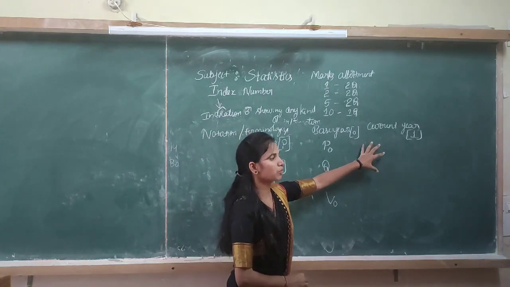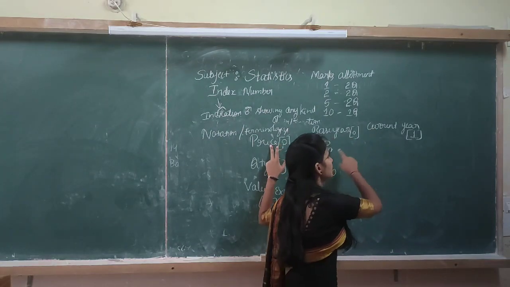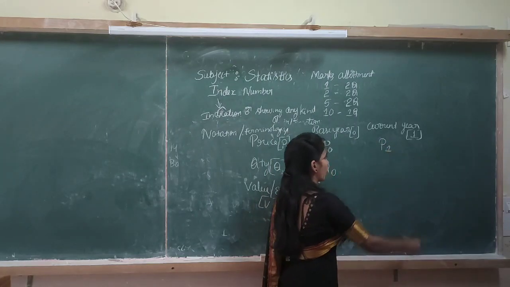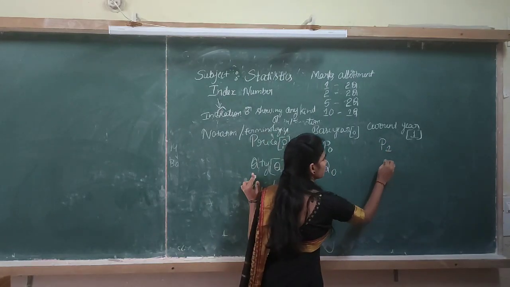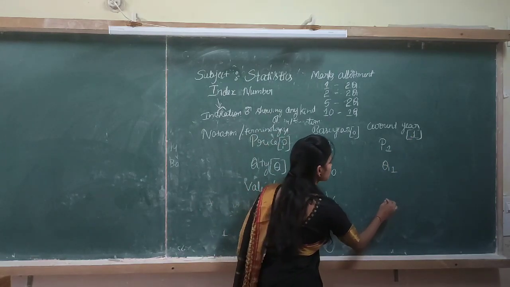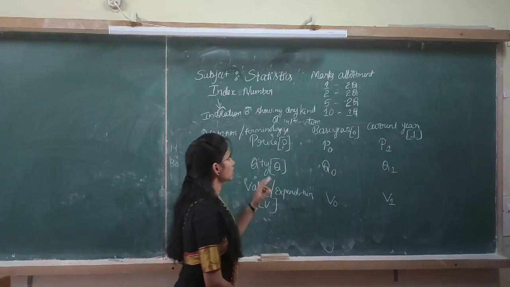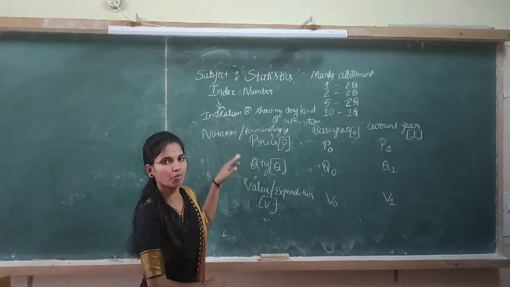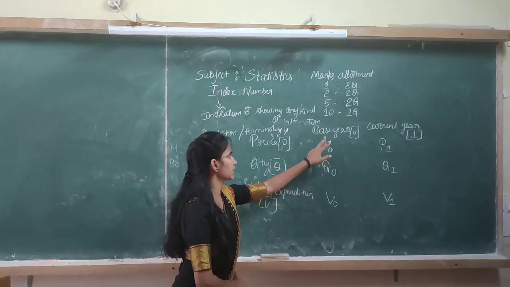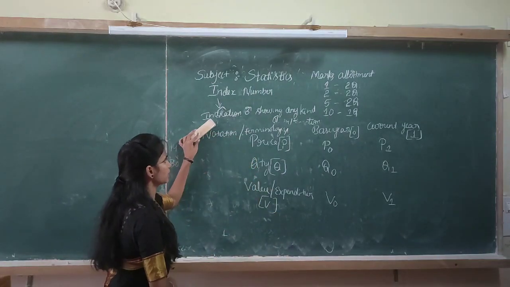In the same way, we write for the current year. Current year price: price is denoted by P, and for the current year we write 1. Then quantity Q, current year 1. Then value or expenditure is denoted as V, and current year is 1. These are the terminologies or the notations. So we call them base year price, base year quantity, and base year value. And the next concept is